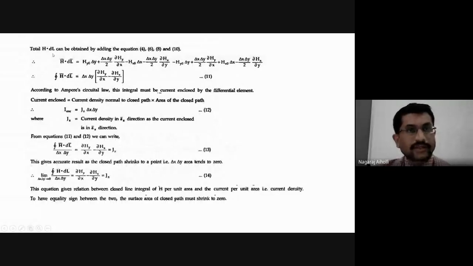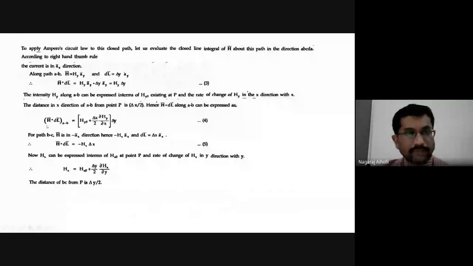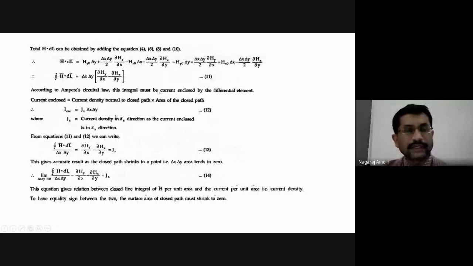Total H bar dot dl bar can be obtained by adding the above equations. So you have to just add whatever we have got for A to B H bar dot dl bar, then B to C, then C to D, and D to A. When we add all these, then we will get Hy naught delta y plus delta x delta y by 2 dou Hy by dou x, minus Hx naught delta x minus delta x delta y by 2 dou Hx by dou y, minus Hy naught delta y plus delta x delta y by 2 dou Hy by dou x, plus Hx naught delta x minus delta x delta y by 2 dou Hx by dou y.